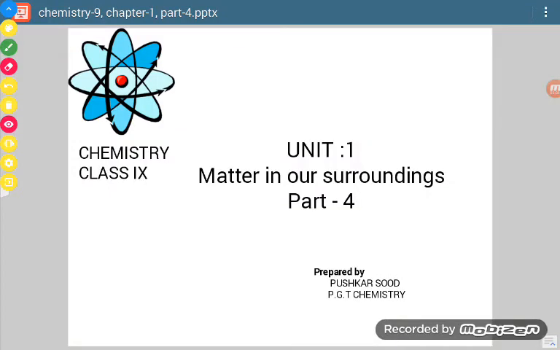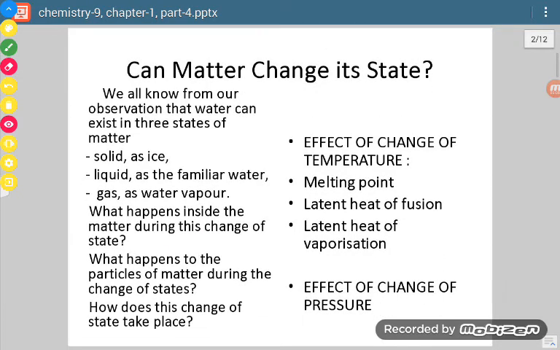Students, today we are going to discuss the next part of our first chapter. The topic is: can matter change its state? We are going to study solid, liquid and gas in this chapter. Can matter change its state from solid to liquid, or liquid to gas, or gas to solid? Is it possible? And if it is possible, then what are the different factors involved?